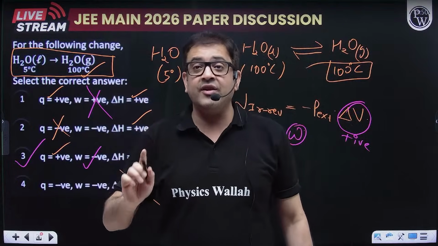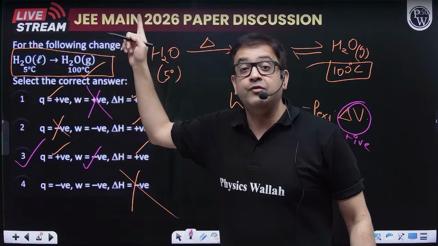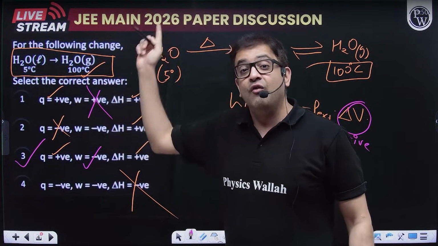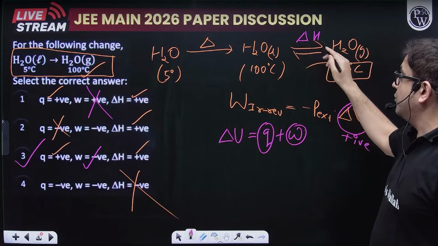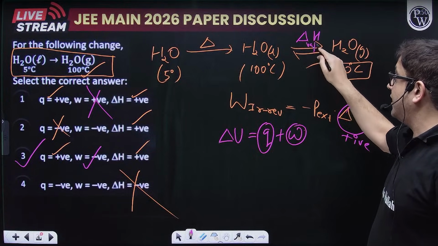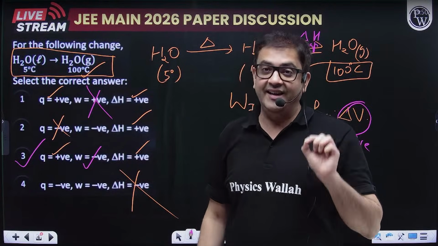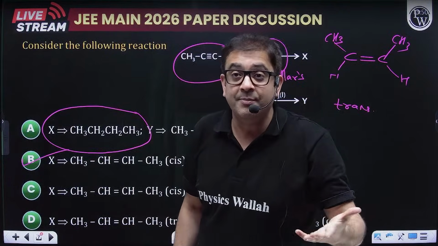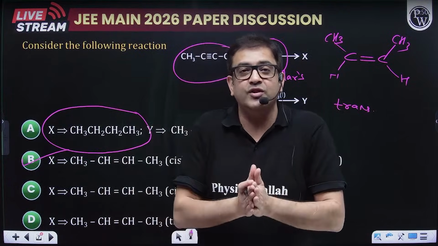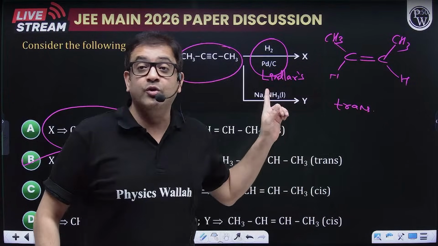So that's why even I feel that it should be delta H, because then they have to supply the value, they have to supply what volume has been reached, what amount of heat, because this delta H will be delta H vaporization. So then they have to supply all the values, then only you can comment about the value of delta U, because from the first law delta U is equal to Q plus W, but they have not supplied. So let's say it was delta H, and if it was delta U, then you have to calculate.